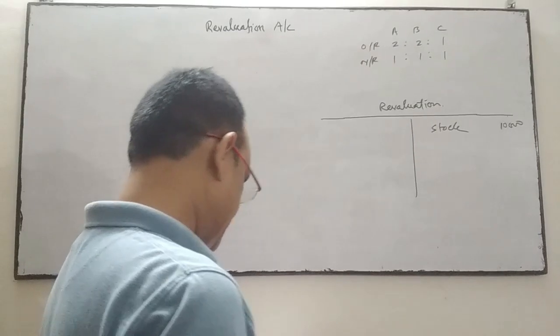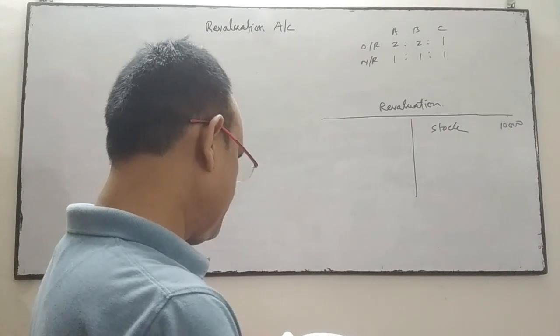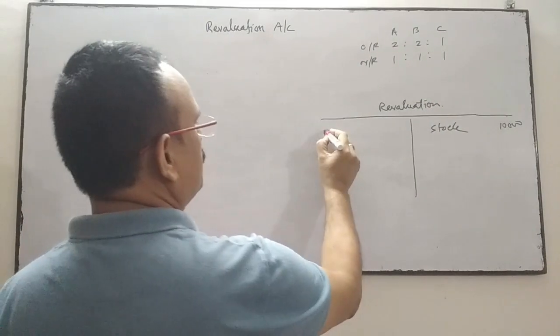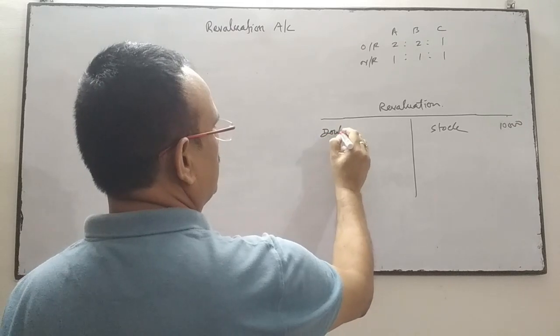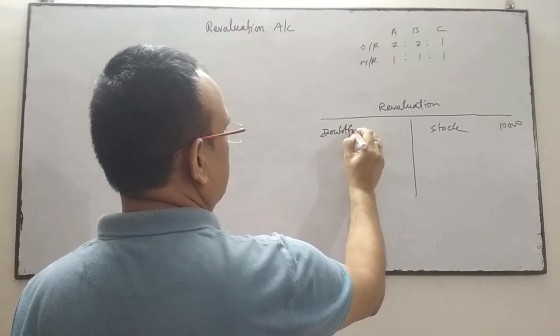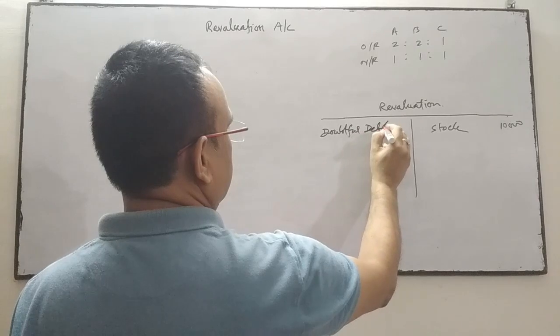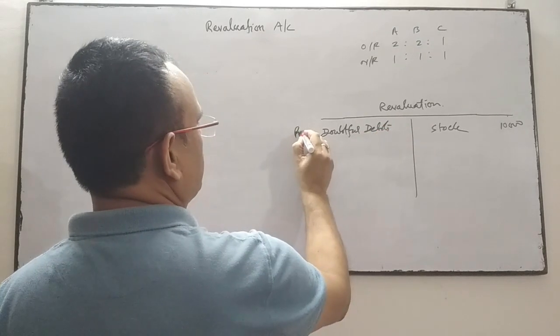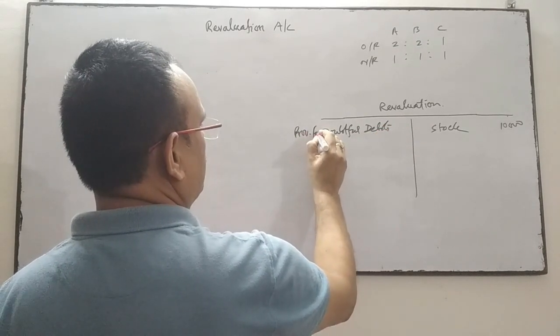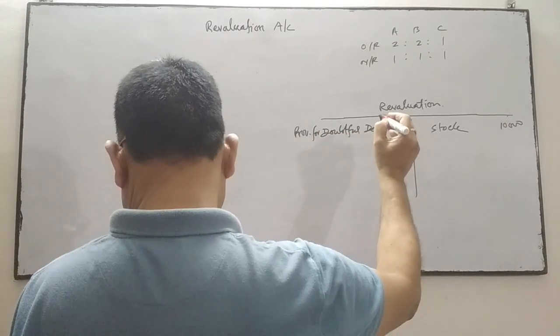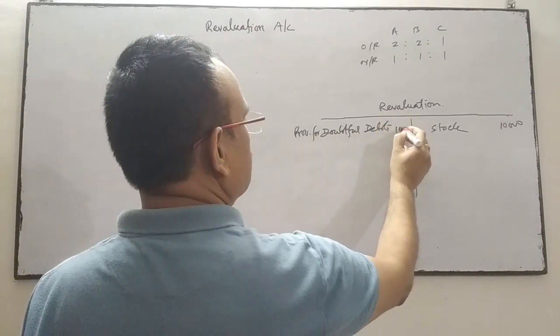Next, doubtful debts provision is increased. Provision for doubtful debts is increased by 1,000.